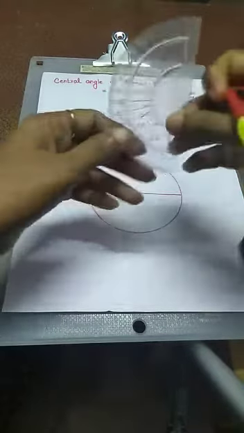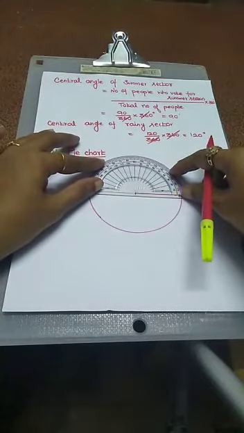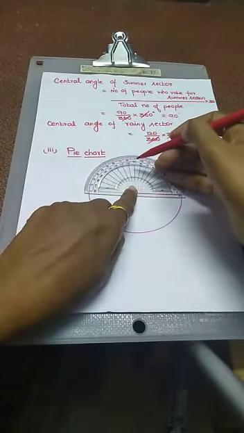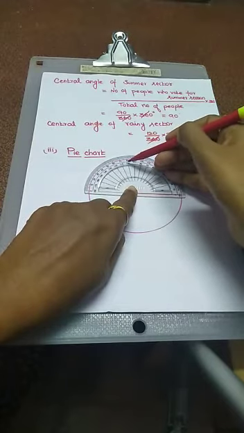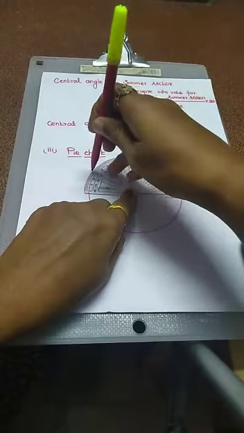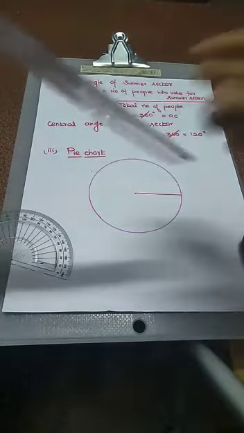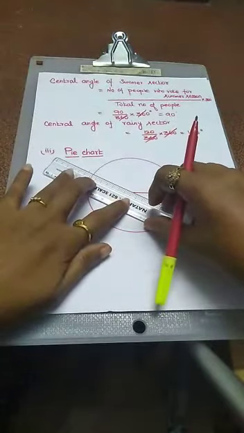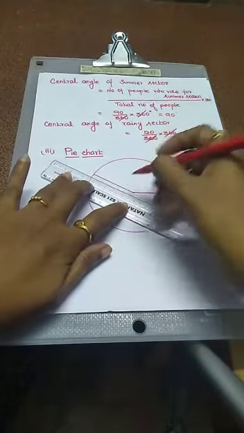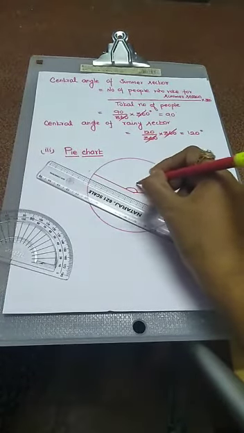Now first I am going to draw for winter season. What is the winter season value? That is 150 degree. We know 150 degree is obtuse angle. This is 90 degree, 100, 110, 120, 130, 150. You just mark 150. Okay. Now we just draw one line for 150 degree. This is actually 150 degree. This is actually winter season value.